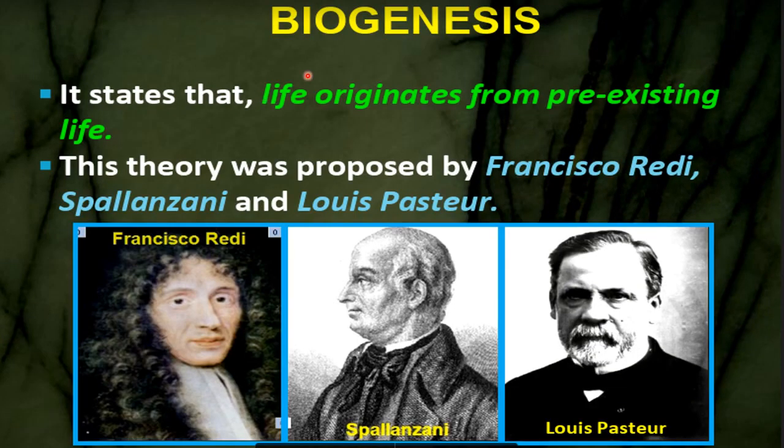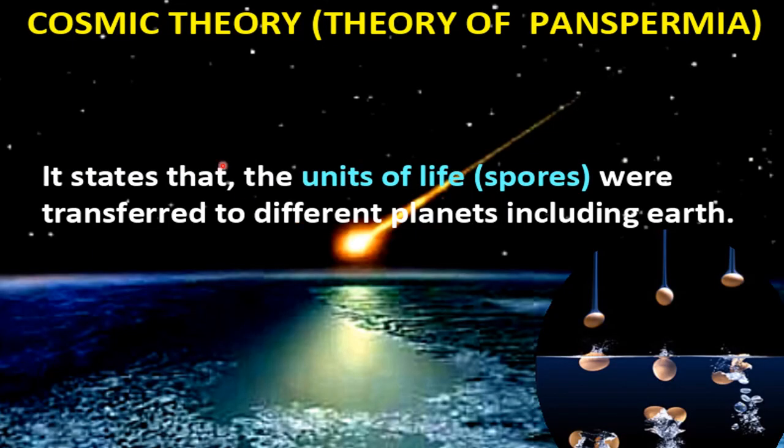The next theory of origin of life is the theory of biogenesis, and this theory states that life originates from pre-existing life. This theory was proposed by Francesco Redi, Spallanzani and Louis Pasteur. So all of these gave the theory of biogenesis, that life can originate only from pre-existing life. Then how the first cell, the first life, appeared on the earth was still a mystery.